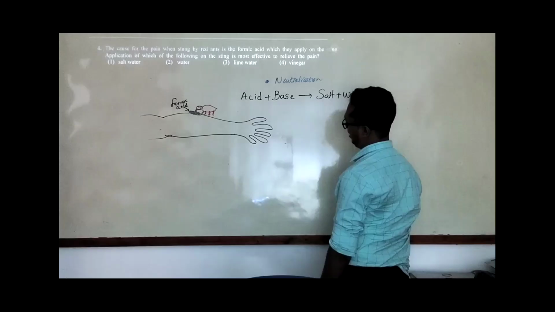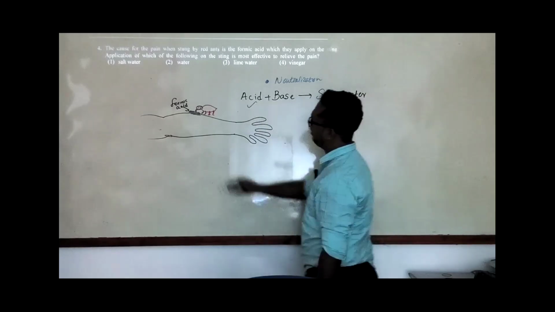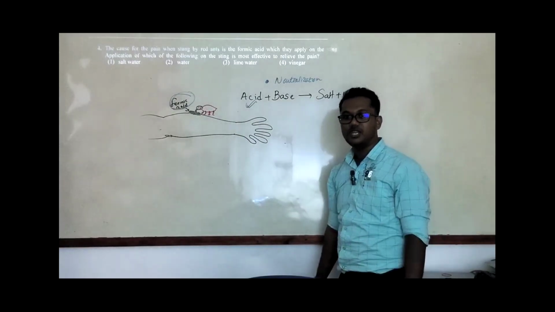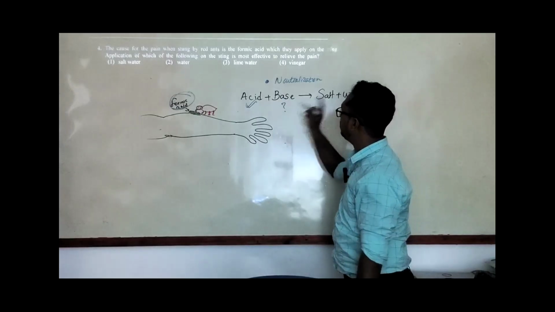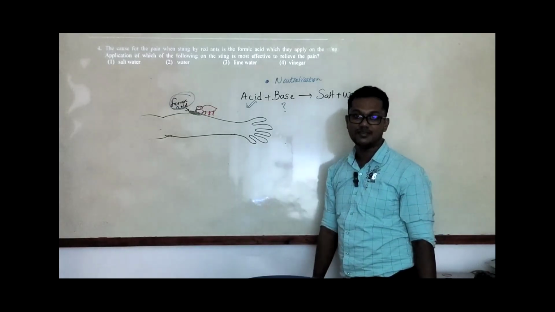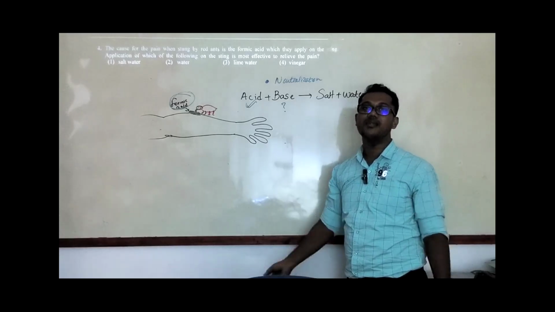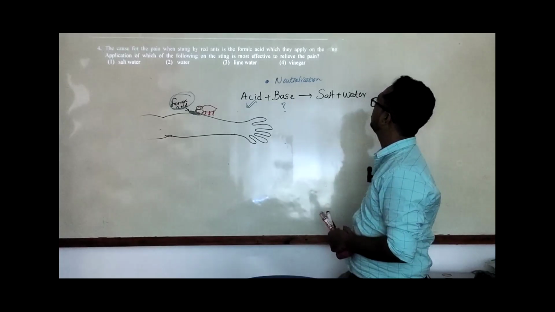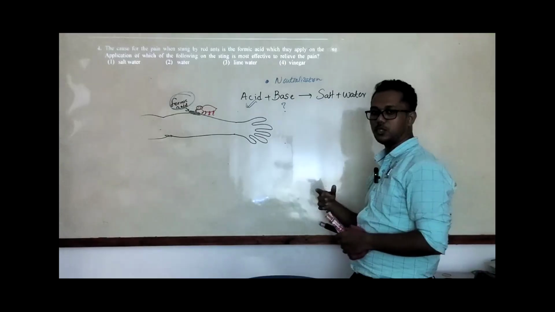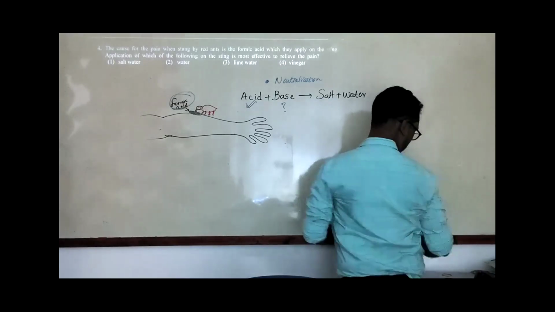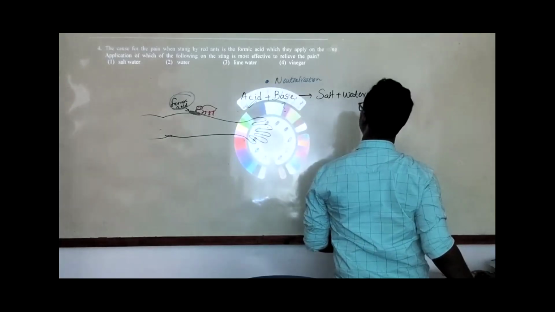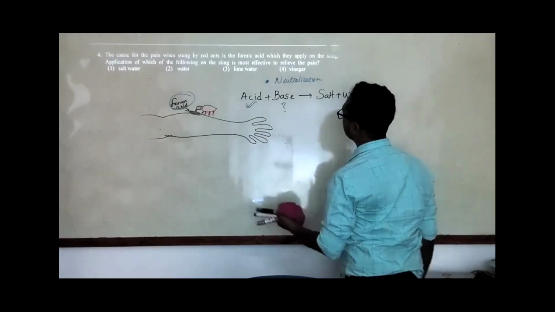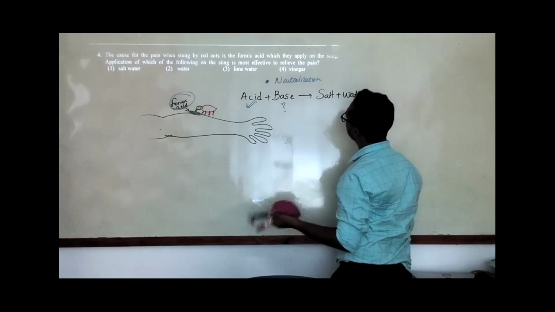So neutralization, right? Now we have a formic acid, which is acid in nature. So we need a base. Look at the answers. If any base is available, that will give the pain relief. So we have formic acid now, and we will look at what things are available here.